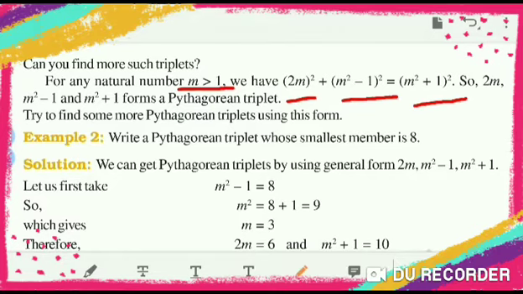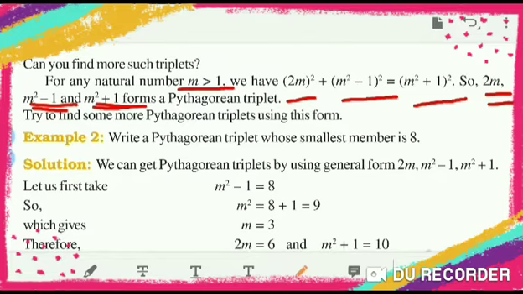So here you are getting numbers in the form of 2m, m square minus 1 and m square plus 1, the Pythagorean triplet format. Okay. So based on that you can solve the sums here.